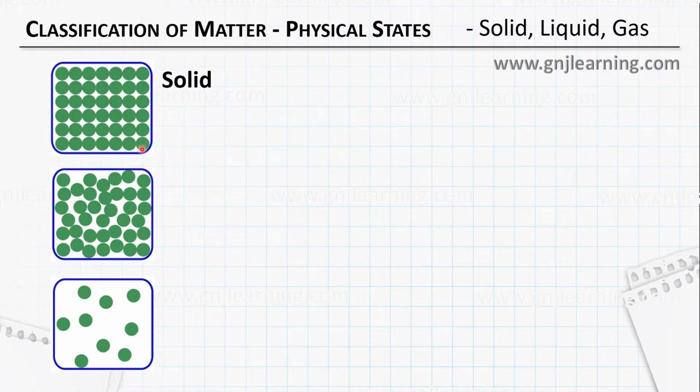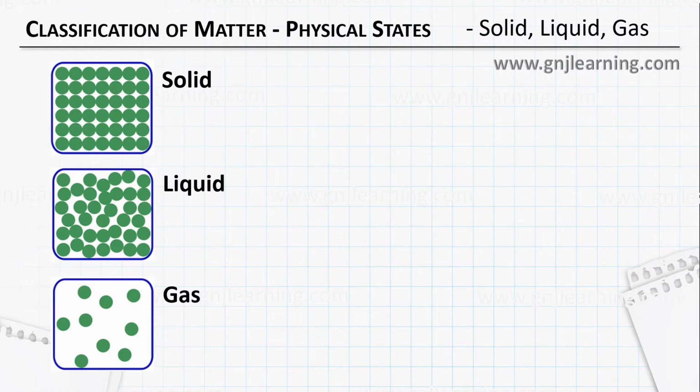Clear? So that's solid. And when it comes to liquid, particles are close to each other, but they have freedom of movement inside the liquid. They can move inside the liquid. And when it comes to gas, particles are far away from each other and they can move freely. So this is the basic difference between solid, liquid, and gas.